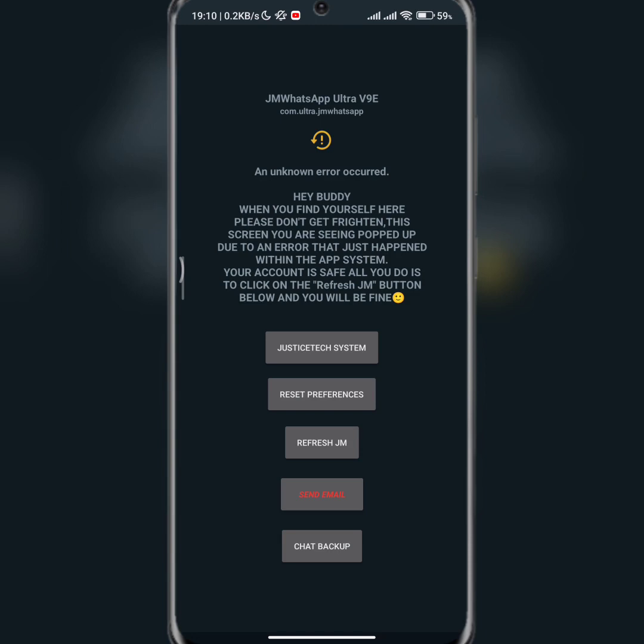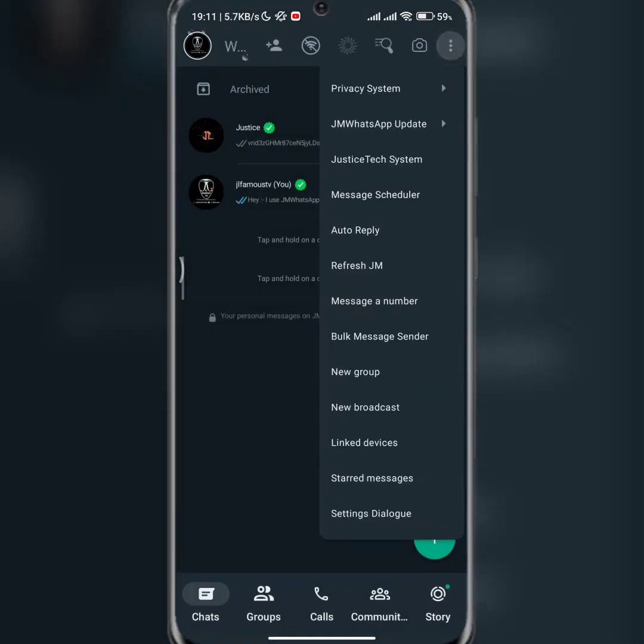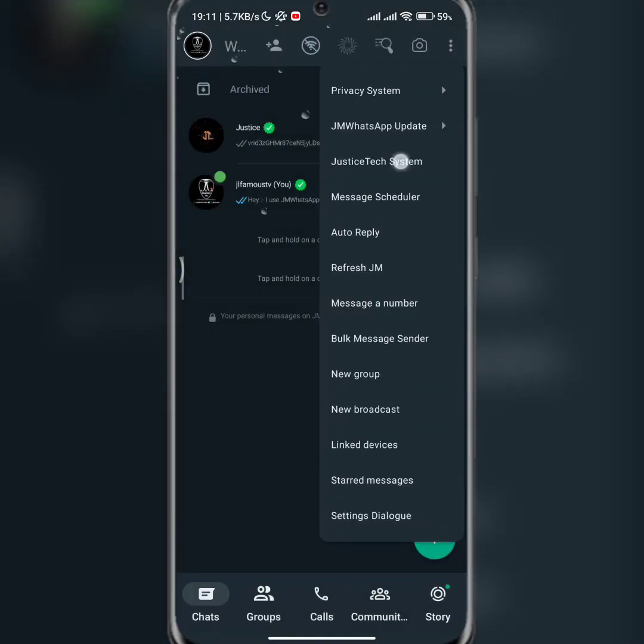From here I can go to the justice text system. From here I can reset preferences for all the settings I've done. If I want to reset everything, I can do it from here. From here I can refresh JM. What you are advised to do here is, your account is safe, all you need to do is click on refresh JM. If I click on this, it's going to refresh the WhatsApp and take me to the home screen. From here I can continue with whatever I'm doing.